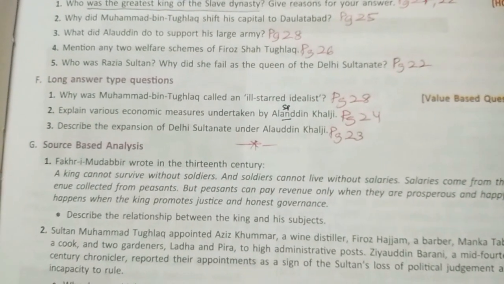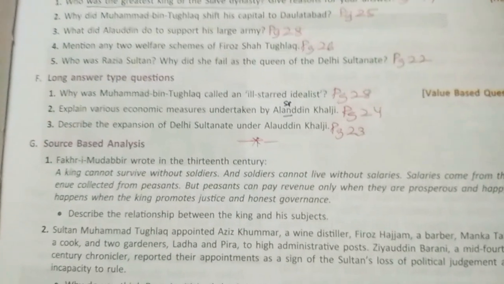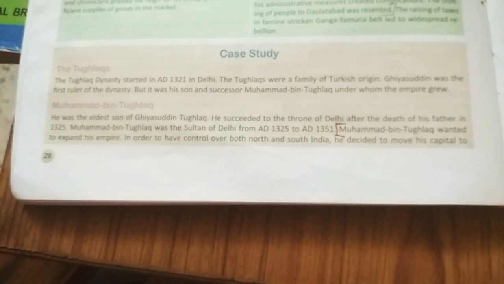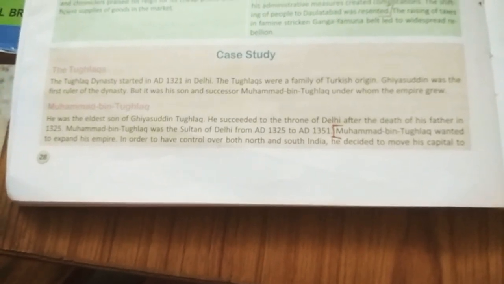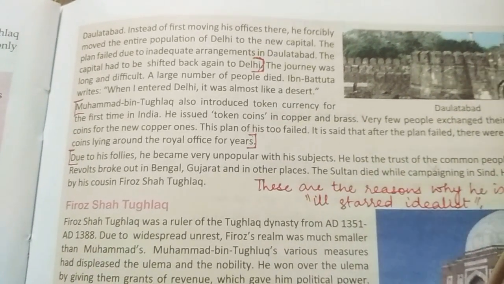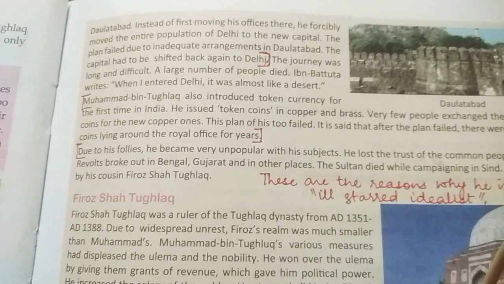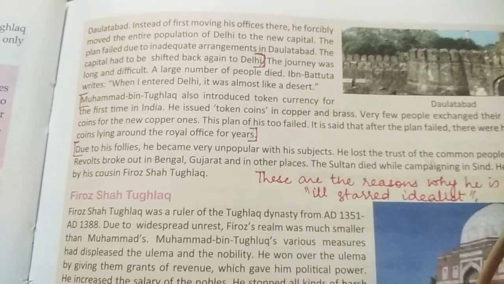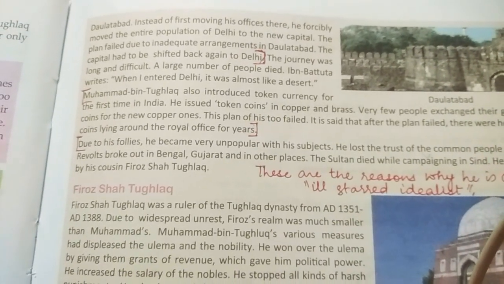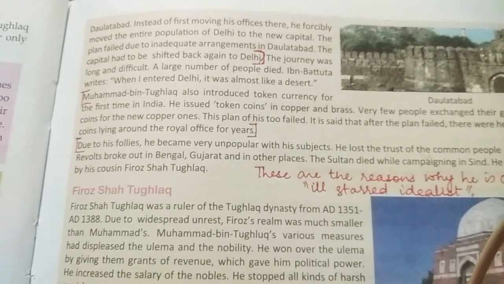Exercise F. Long answer type questions. F1. Why was Muhammad bin Tughlaq called an ill-starred idealist? Answer. Muhammad bin Tughlaq wanted to expand his empire in order to have control over both North and South India, he decided to move his capital to Daulatabad. Instead of first moving his offices there, he forcibly moved the entire population of Delhi to the new capital. The plan failed due to inadequate arrangements in Daulatabad. The capital had to be shifted back again to Delhi.